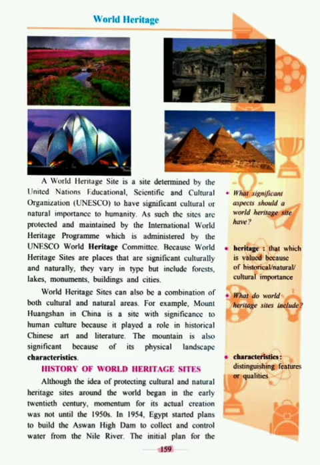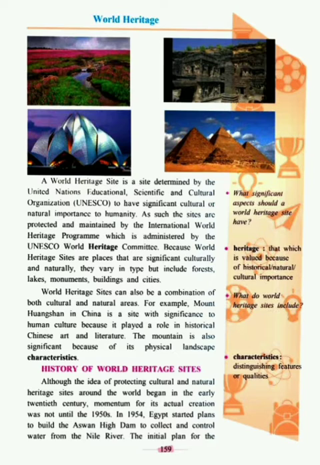Because World Heritage Sites are places that are significant culturally and naturally, they vary in type but include forests, lakes, monuments, buildings and cities, right? Every country which may have this place, it may vary, like one may have good natural beauty, another may have good appearance, but they do include forests, lakes, monuments, buildings and cities.